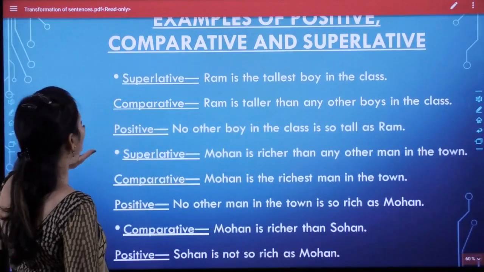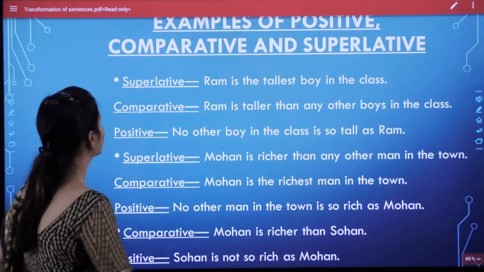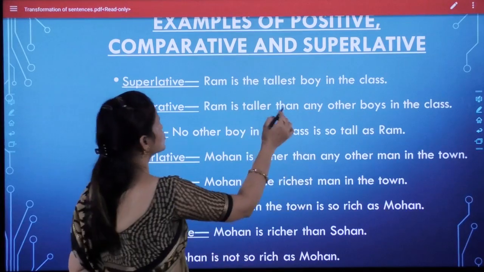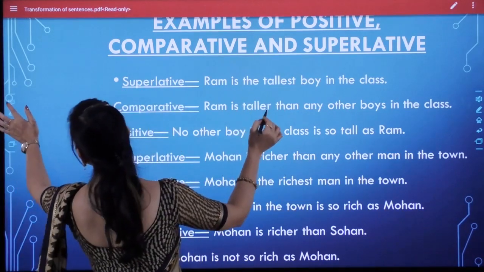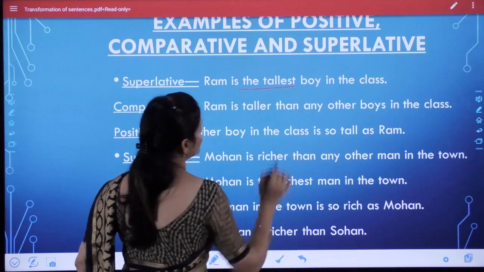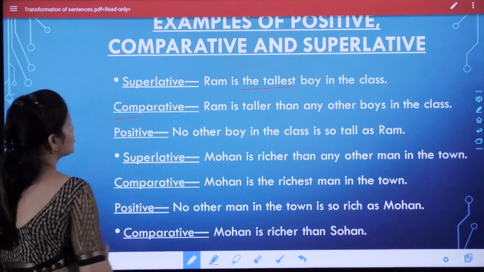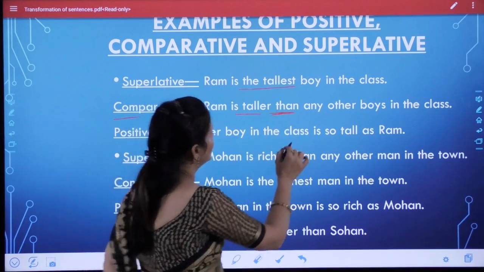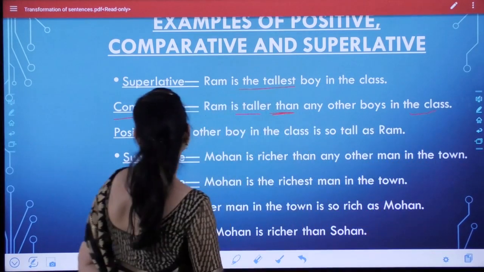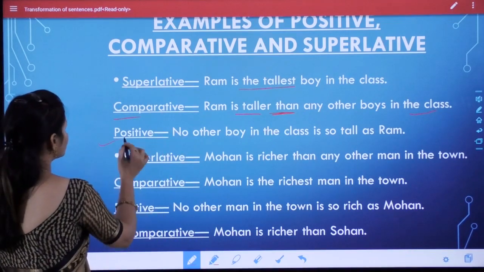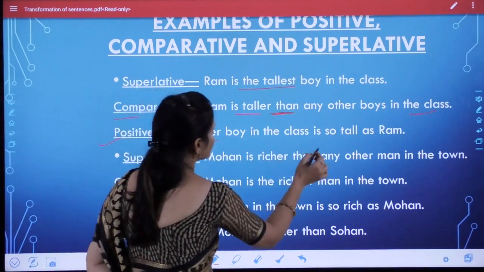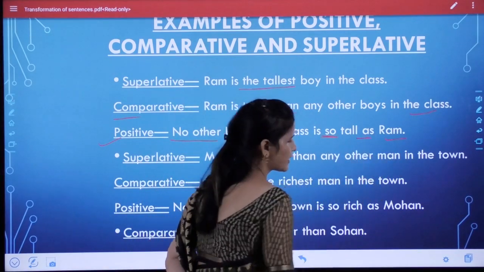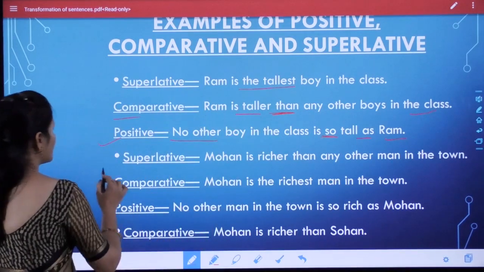Now some examples of positive, comparative and superlative degree. Superlative: Ram is the tallest boy in the class. This is superlative form because here we use the tallest. Okay, if we have to change it to comparative degree, then we use: Ram is taller than any other boy in the class. And when we change it into positive degree: no other boy in the class is so tall as Ram. Here we use so and as as signs of positive degree.